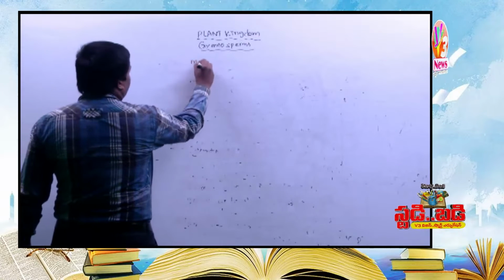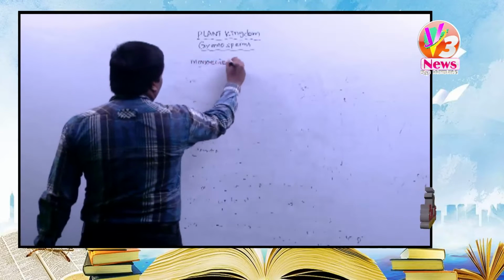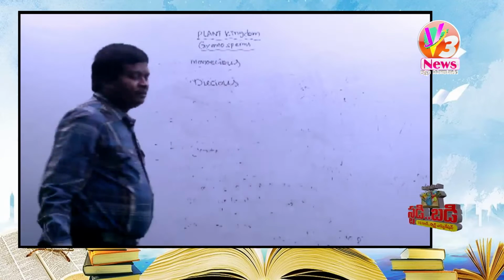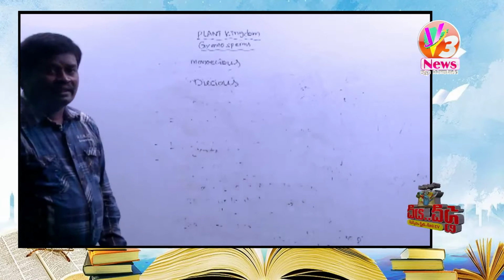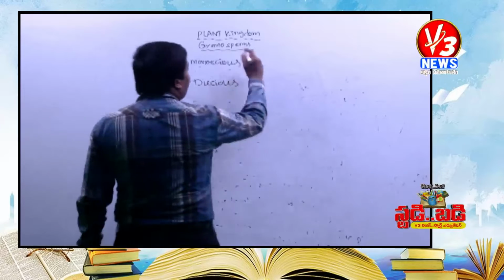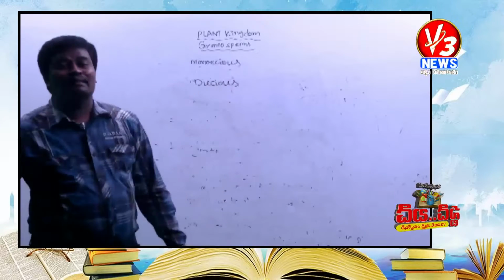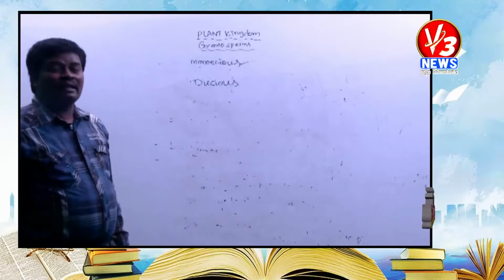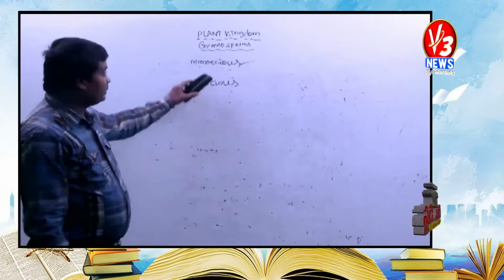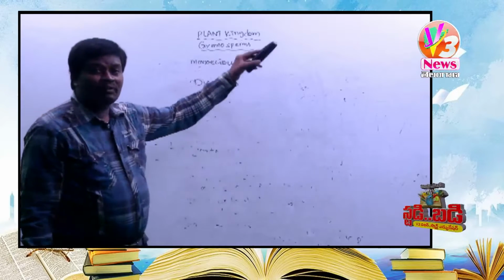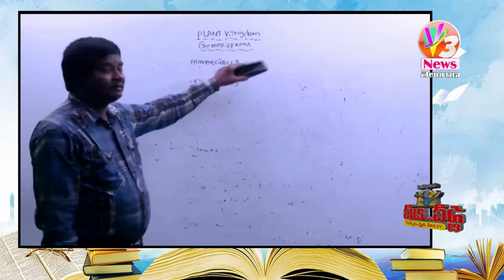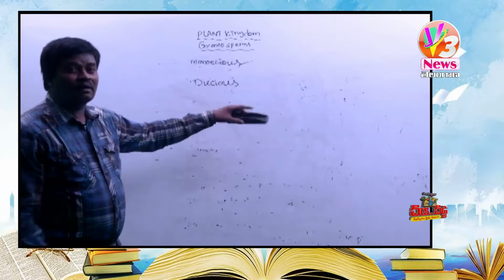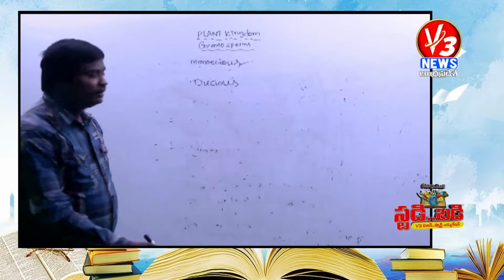they are monoecious and dioecious. What is meant by monoecious and dioecious in gymnosperms? When male and female reproductive organs are present on the same plant, it is called monoecious. When male and female reproductive organs are present on different plants, it is called dioecious.